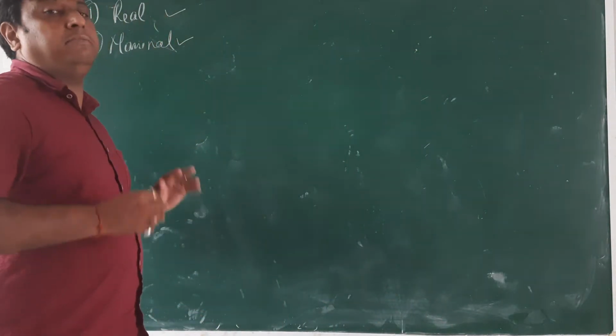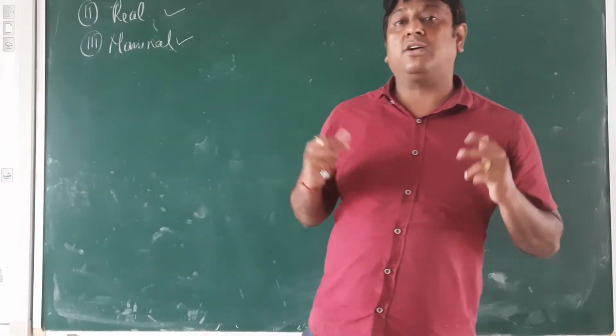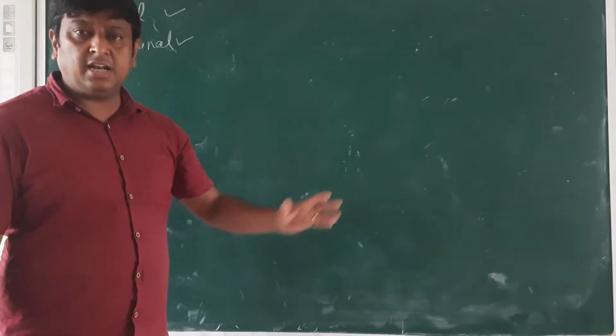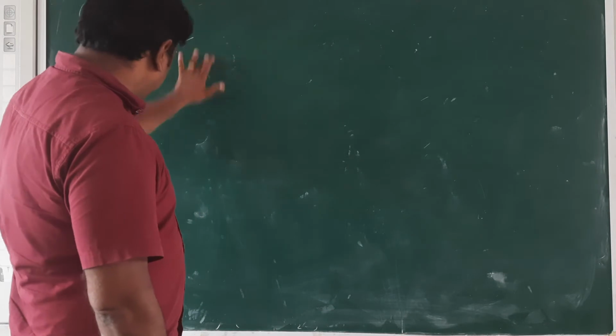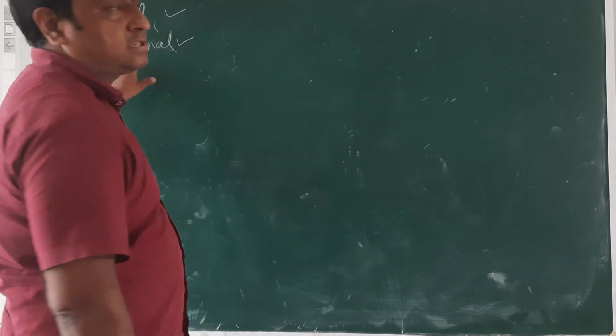But to know how to enter all these accounts in the journal, we classify them into only these three parts: personal account, real account, and nominal account.